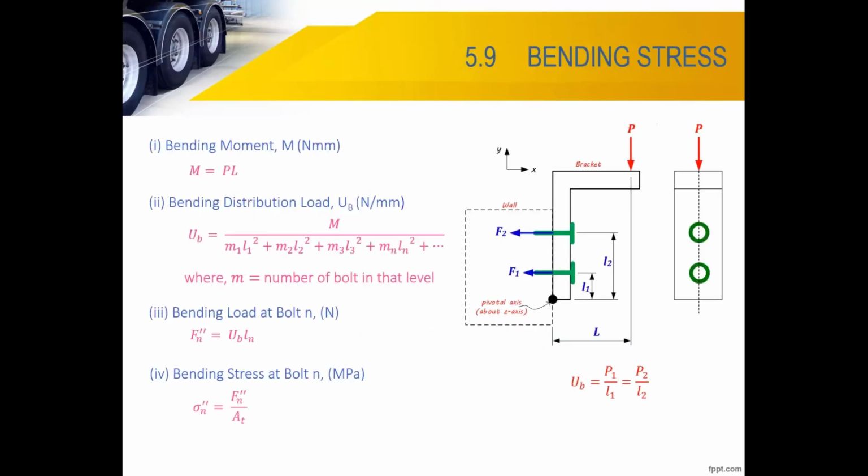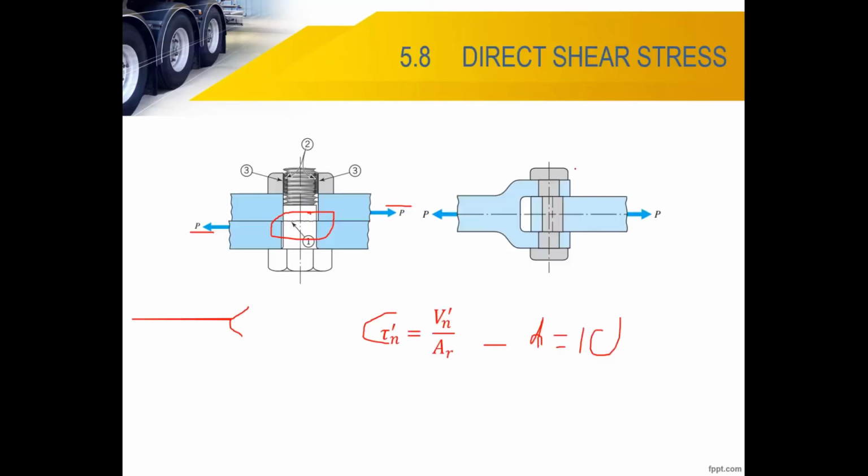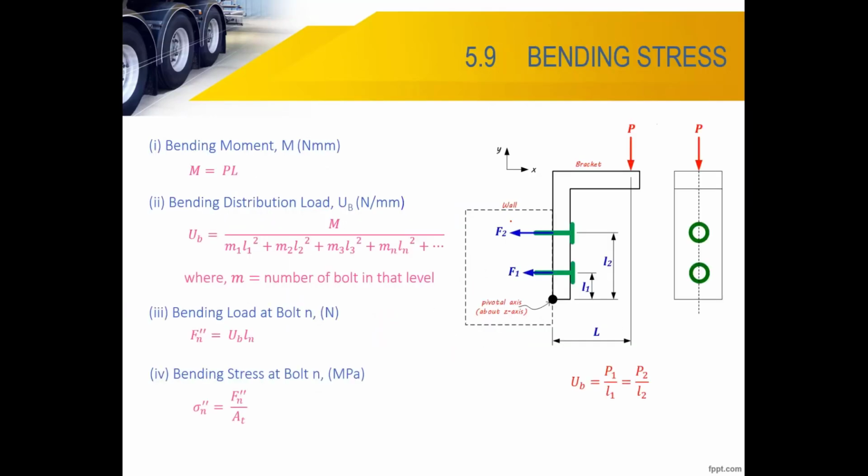Alright, okay, this is bending. This one, earlier, was direct stress. This is a primary load: normal stress and shear stress are primary loading. This one is a secondary type of loading.